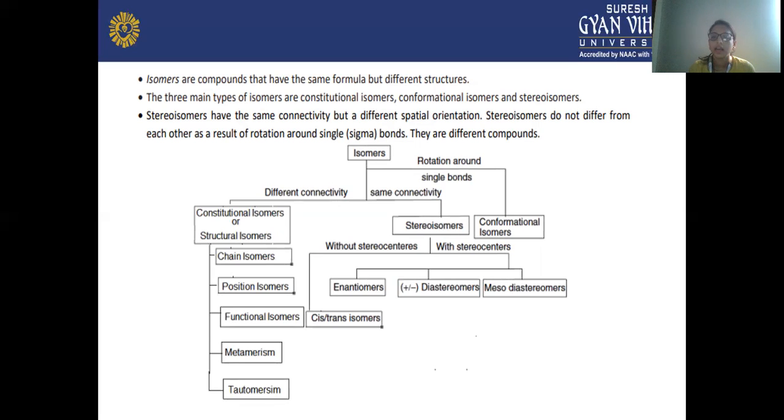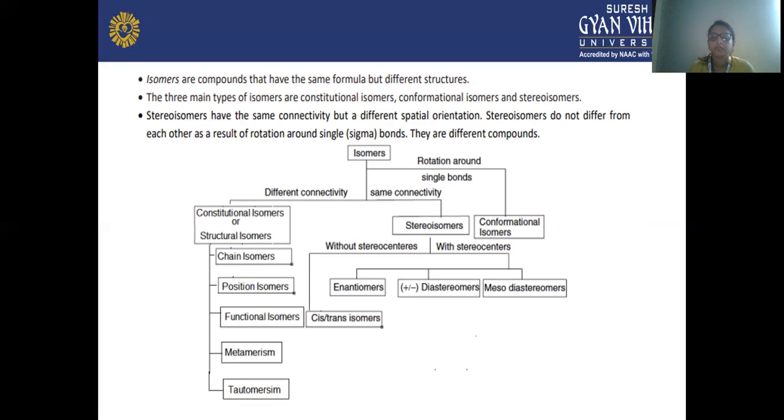Here you can see isomers divided into three categories. First are constitutional isomers, or structural isomers, secondly stereoisomers, and thirdly conformational isomers. In structural or constitutional isomers, there are five types: chain isomers, position isomers, functional isomers, metamerism, and tautomerism. These we will learn in another slide.